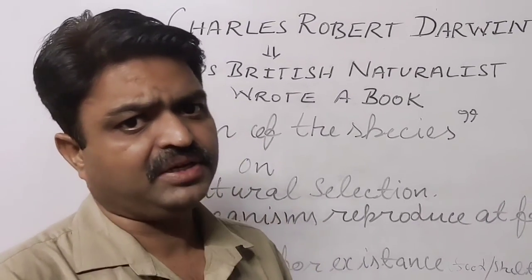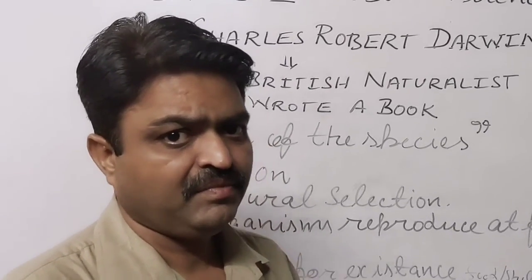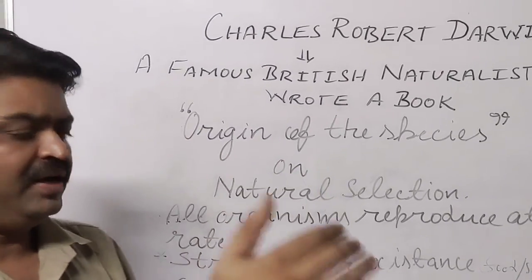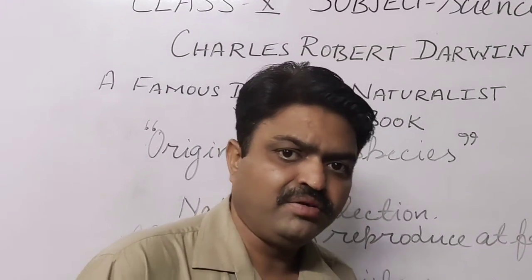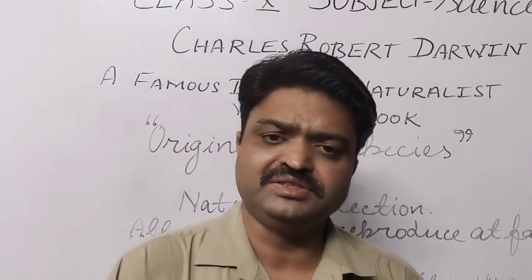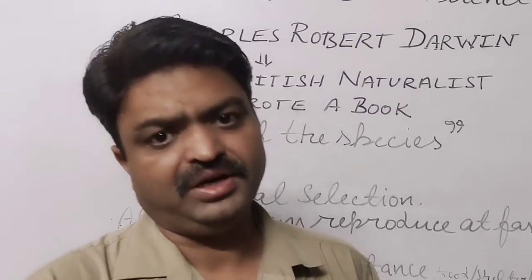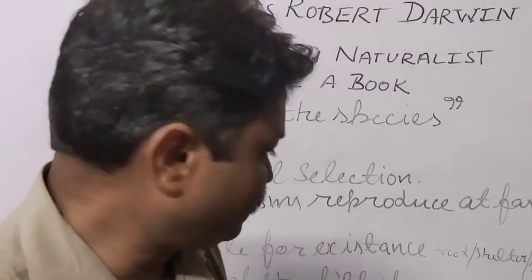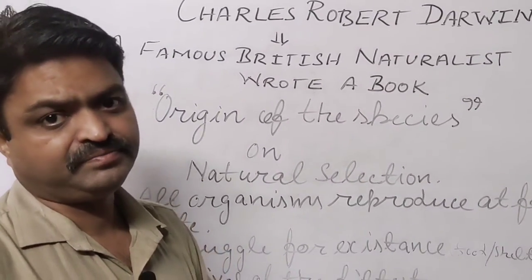In this struggle, the living organisms that are suitable are known as the fittest. Only the fittest living organisms are selected by nature to survive on the earth, and this is known as survival of the fittest.